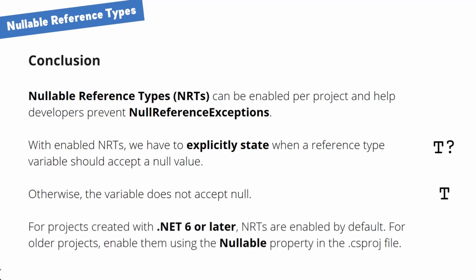For projects created with .NET 6 or later, nullable reference types are enabled by default. For older projects, we can enable them using the Nullable property in the project file. We can treat the warnings as errors, forcing developers to handle the possible null reference exception scenario, or they cannot compile the application.